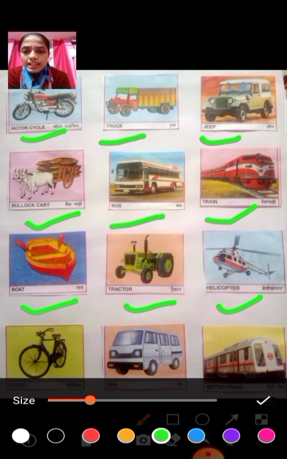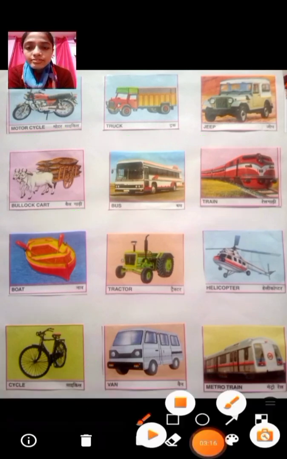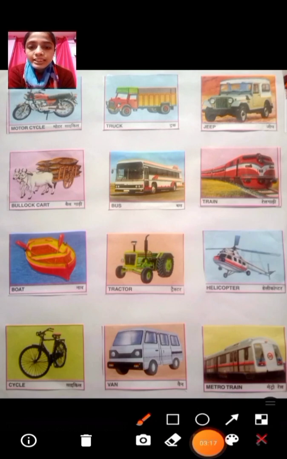After that, what is it? It's a cycle, and a cycle, it's a two-wheeler, it's a van. Okay, so a van, when we travel to somewhere or to school, a van carries children. Okay, after that, metro train.